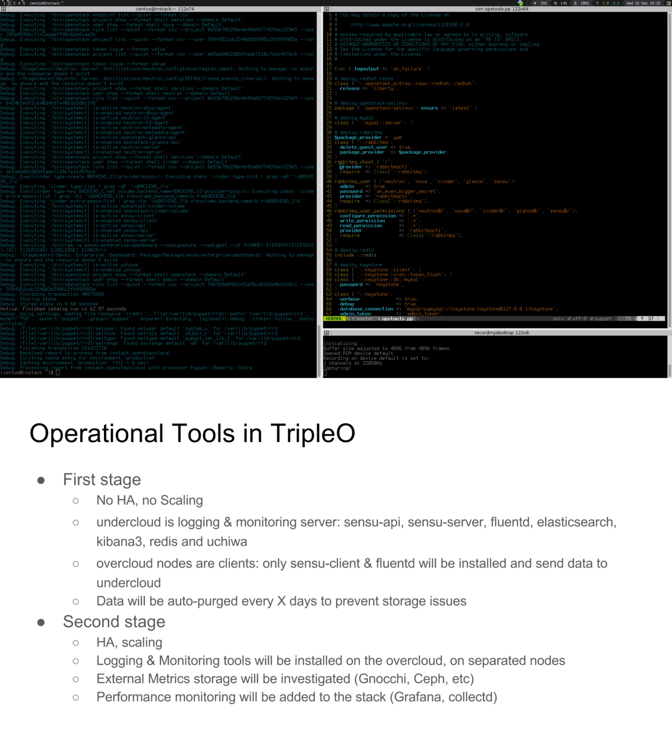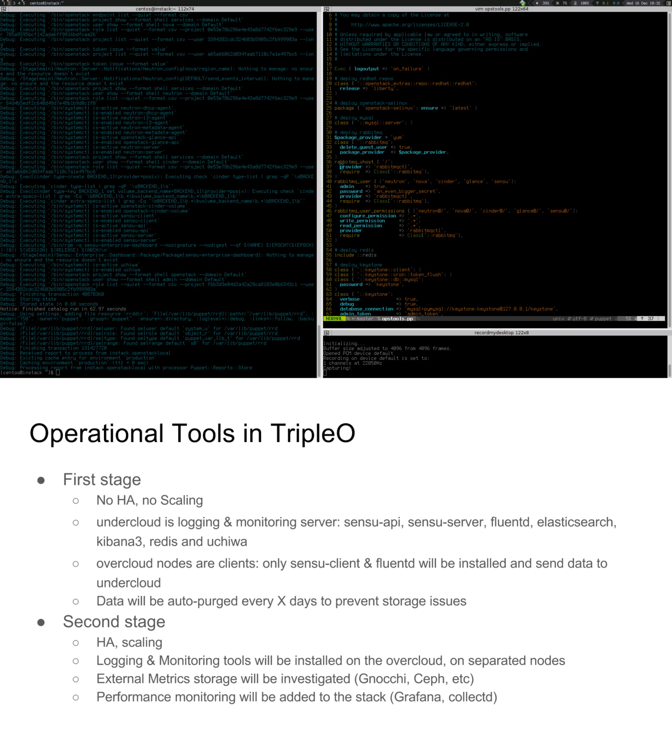For that we will install Sensu API, Sensu server, Fluentd, Elasticsearch, Kibana 3, Redis, and Uchiwa on this node. Obviously there is no HA and no scalability feature, so everything is running on a single node.